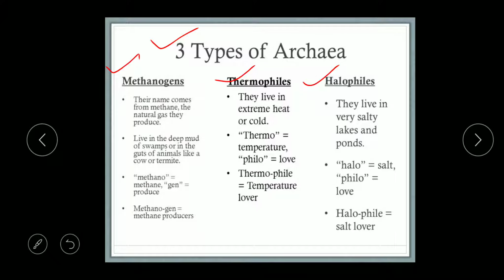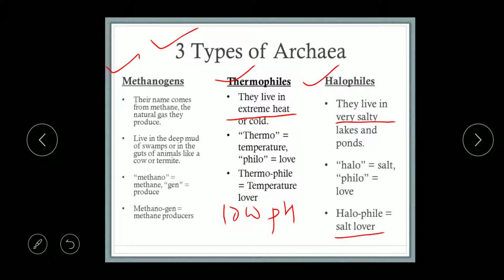Thermophiles or thermoacidophiles live in extreme habitats like extreme heat, and they can live in low pH as well. Why? Because they are acidophilic bacteria, thermoacidophiles. Halophiles live in very salty lakes and ponds, and these halophiles are salt lovers. So these three come under the Archaebacteria.